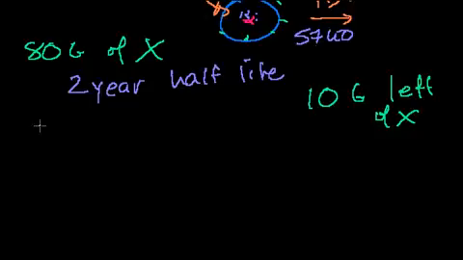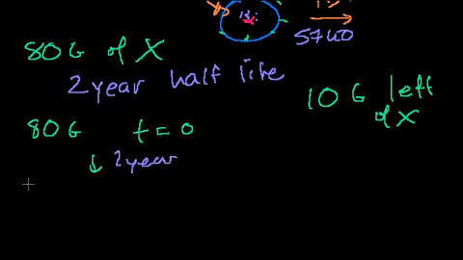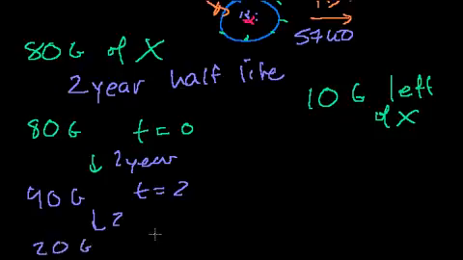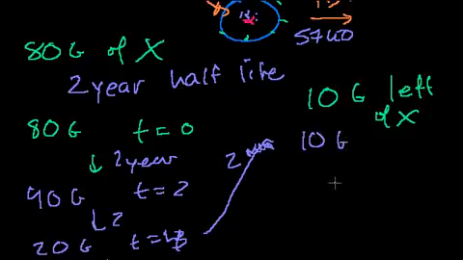Well, let's think about it. We're starting at time 0 with 80 grams. After 2 years, how much are we going to have left? We're going to have 40 grams. So t equals 2. Then after 2 more years, how many are we going to have? We're going to have 20 grams. This is t equals 4 years. And then after 2 more years, I'll only have half of that left again. So now I'm only going to have 10 grams left. And that's where I am. And this is t equals 6.